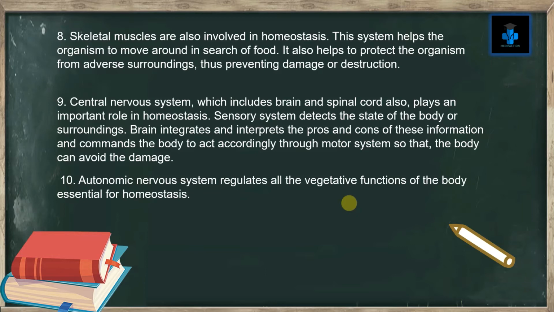Number 9. Central nervous system, which includes brain and spinal cord, also plays an important role in homeostasis. Sensory system detects the state of the body or surroundings. Brain integrates and interprets the pros and cons of this information and commands the body to act accordingly through motor systems so that the body can avoid the damage. Number 10. Autonomic nervous system regulates all the vegetative functions of the body essential for homeostasis.